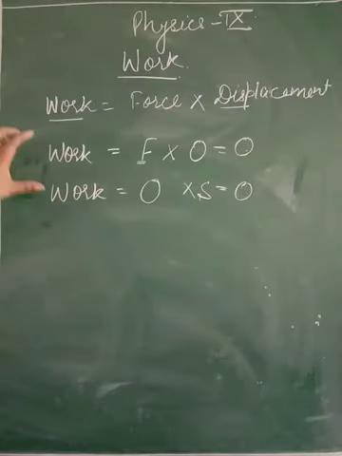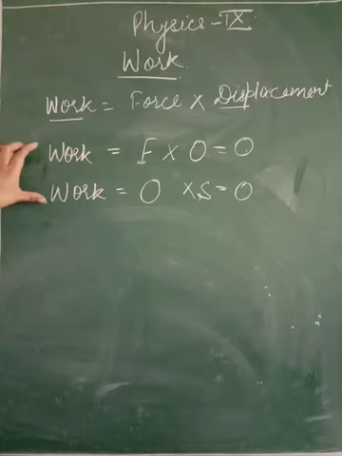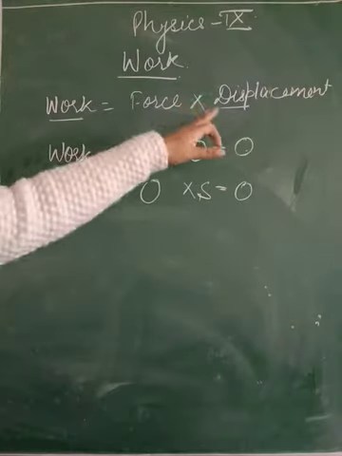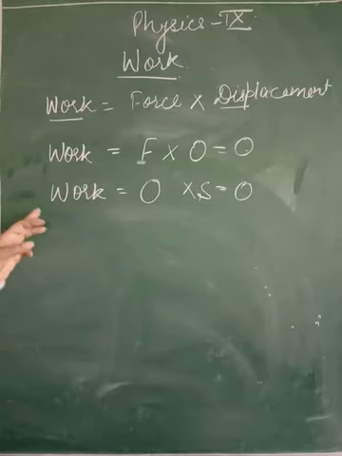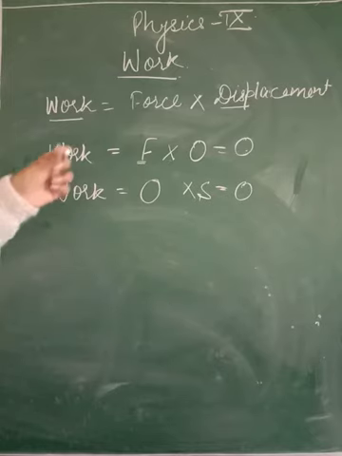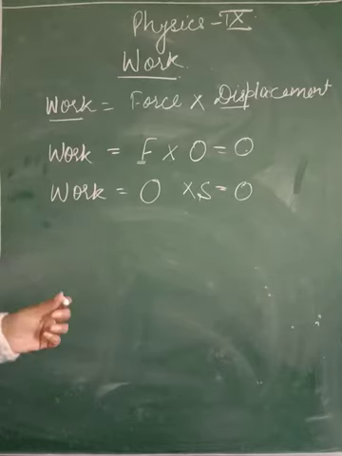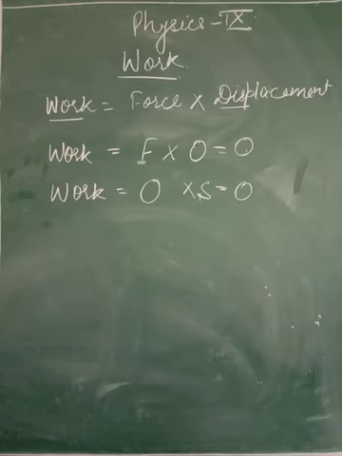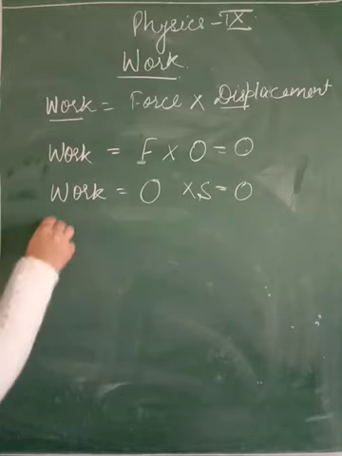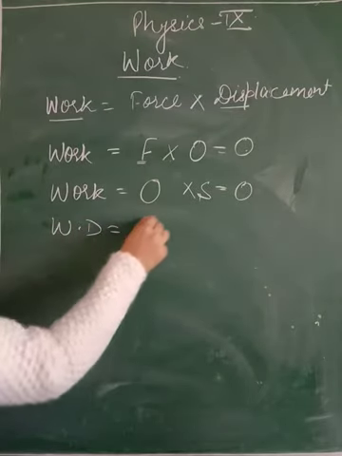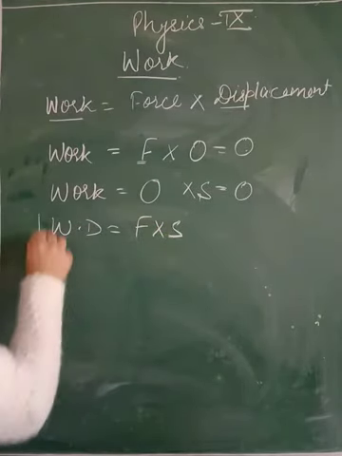So for calculating work done, we need both the terms, that is force as well as displacement. As I have discussed in this second example, although there is movement of the chalk, this movement is because of the gravitational force of earth. So here the work is being done by the earth and not by me. Just to find out work done, we need both force and displacement. Now the formula for work done is force into displacement.